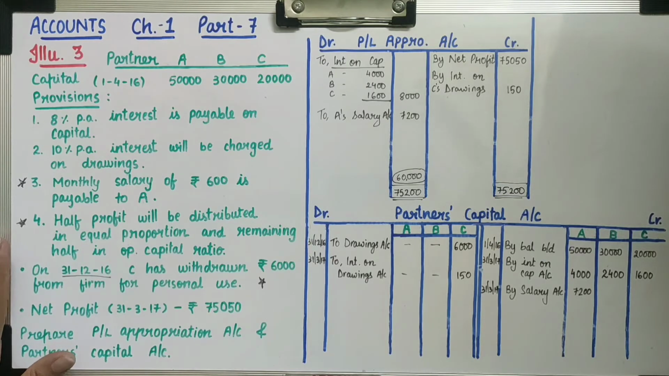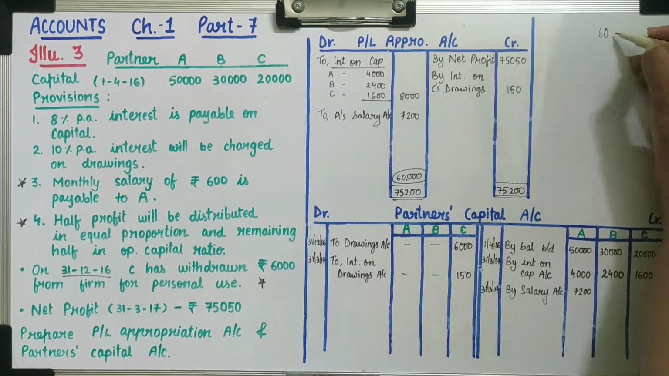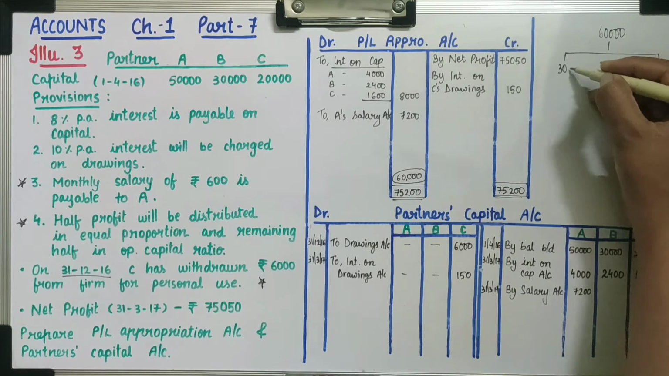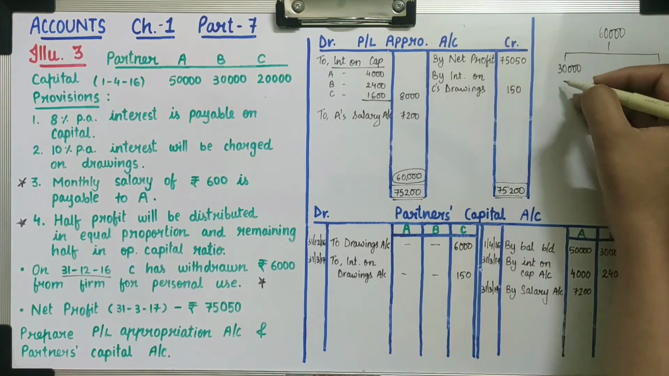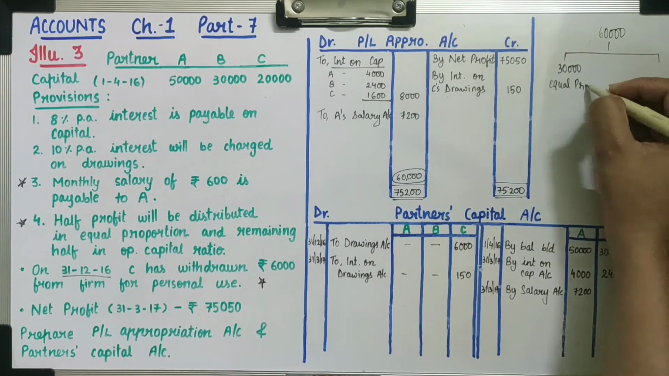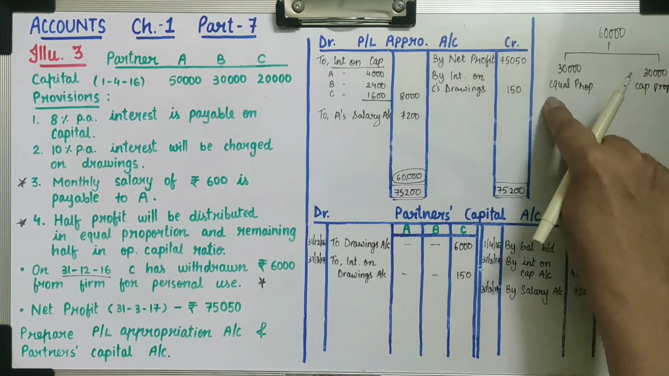Now see, there is different provision for distribution of profit. Half profit will be distributed in equal proportion and remaining half in opening capital ratio. So here total profit is 60,000, from which half profit, that means 30,000, which we will distribute in equal proportion, and remaining half, that is 30,000, we will distribute in capital proportion. First, we will see how to distribute in equal proportion.